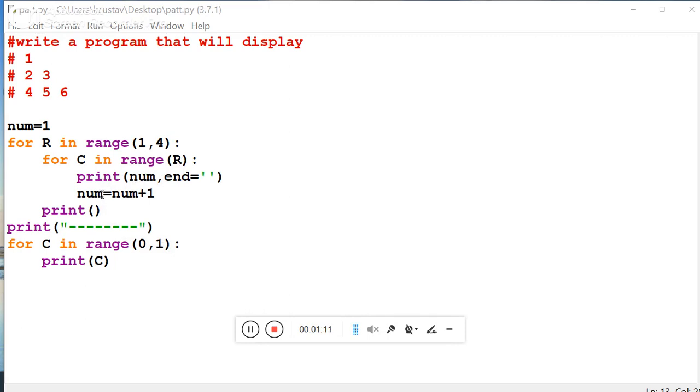Num plus 1. 3 is going to be printed. Now the loop is going to break and this one is going to create the line break. Once again it will come over here. Now the value of the R is 3.